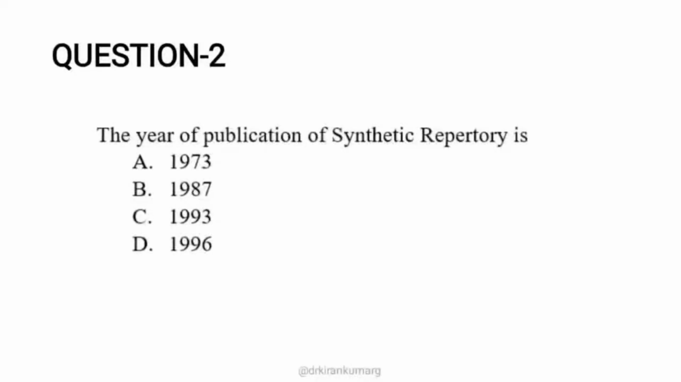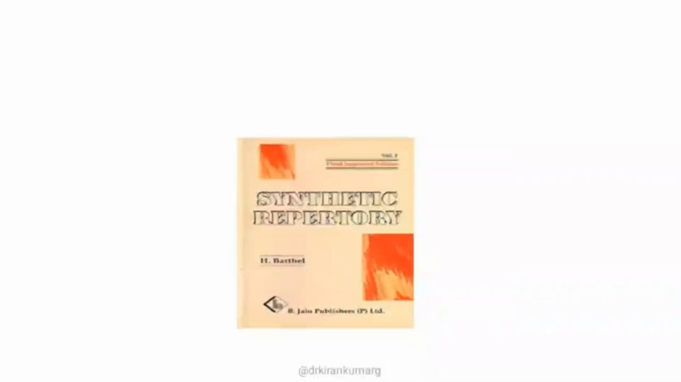Synthetic repertory is a modern repertory. This is not Synthesis, it is synthetic repertory, and we need to know in which year the synthetic repertory was published. Under that there are four options, and I'll be dealing with all four options, in which particular year which particular repertory was published. This is the synthetic repertory, which has 3 volumes, written by Barthel and Klunker. The first volume is written by Barthel.